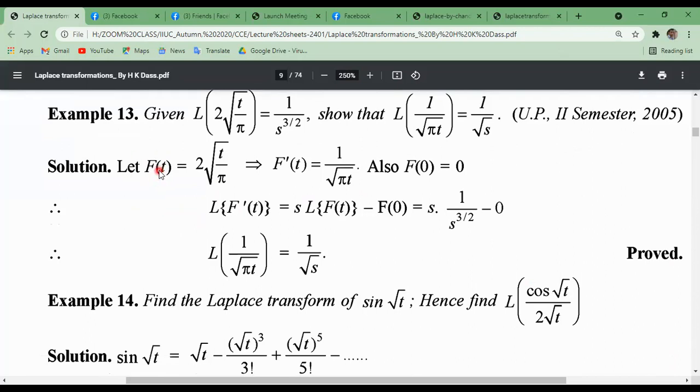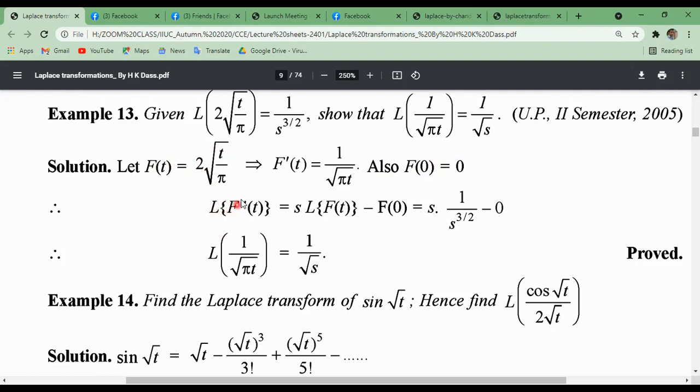We are given f of t equals 2 into root over t by pi, and so the derivative of this can be written with respect to t. Differentiation of f with respect to t will be 1 by root over pi t. Just taking differentiation with respect to t, root over t means 1 by 2 root over t, so the 2 will be cancelled. Now also, f of 0 equals what? 0. Just putting t equals to 0, we get f of 0.